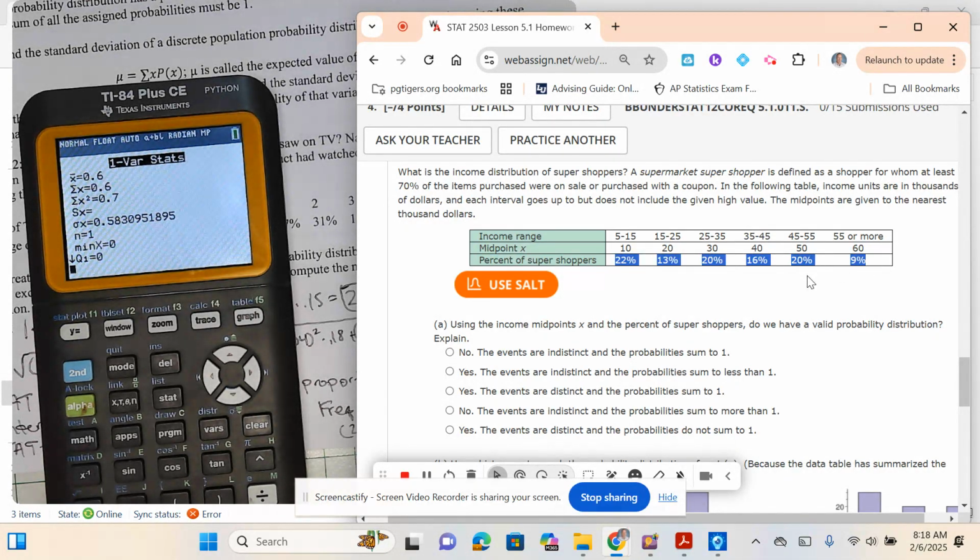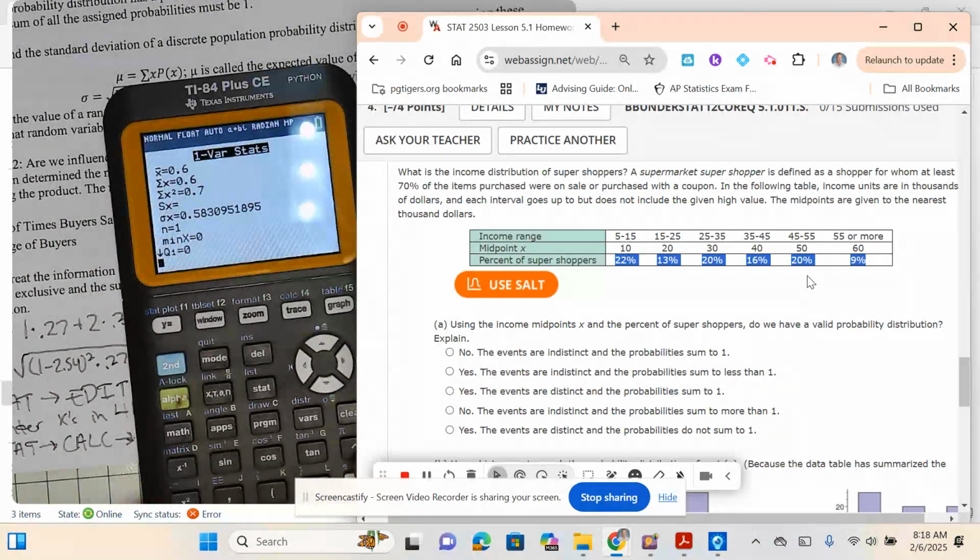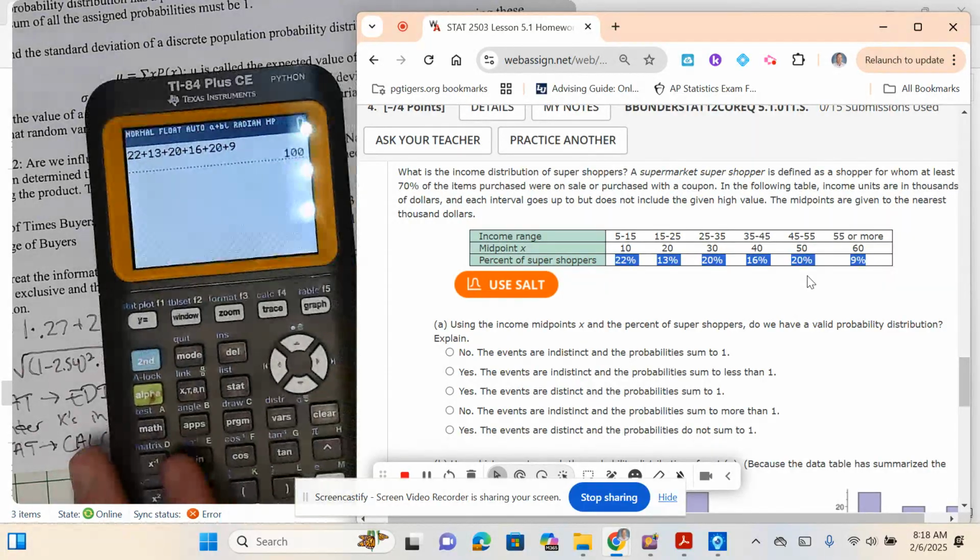Yeah, these have to add up to 100%, or if they're decimals, they have to add up to 1. So 22 plus 13 plus 20 plus 16 plus 20 plus 9 add up to 100%. Now 100% is equivalent to the number 1. So do we have a valid probability distribution?